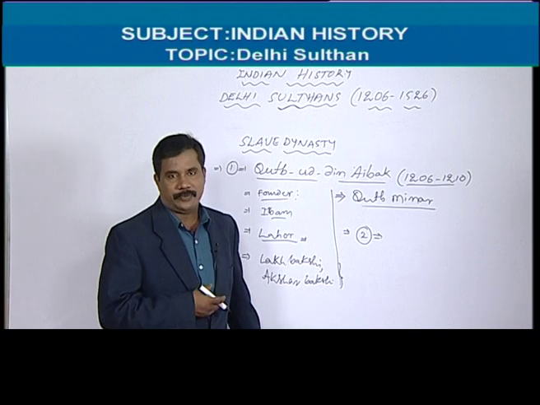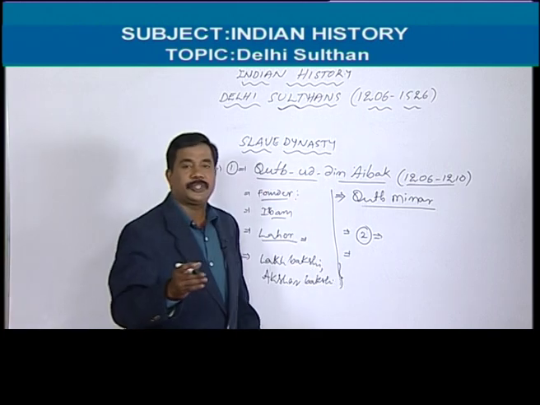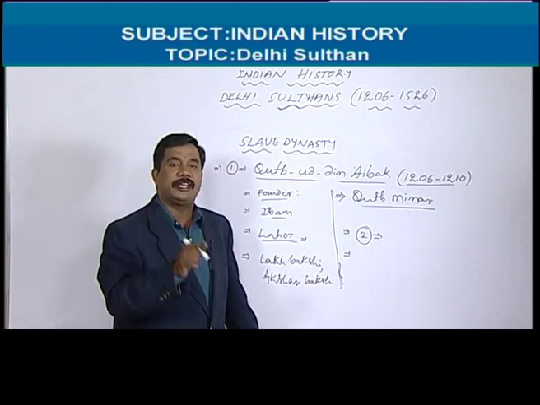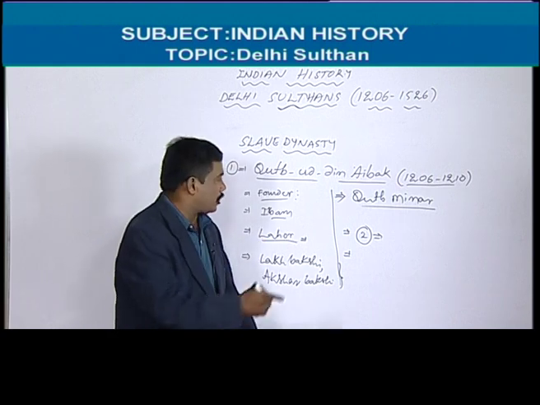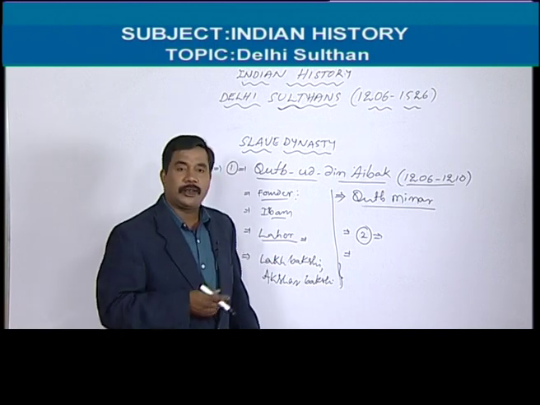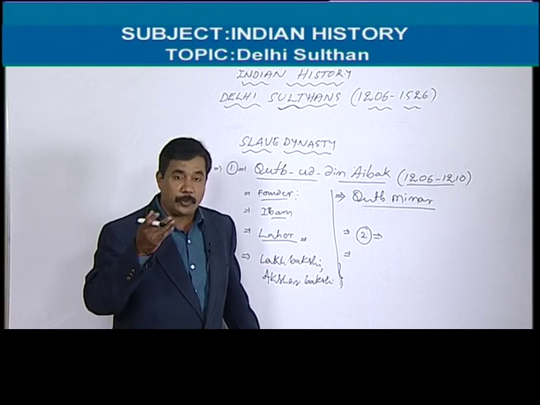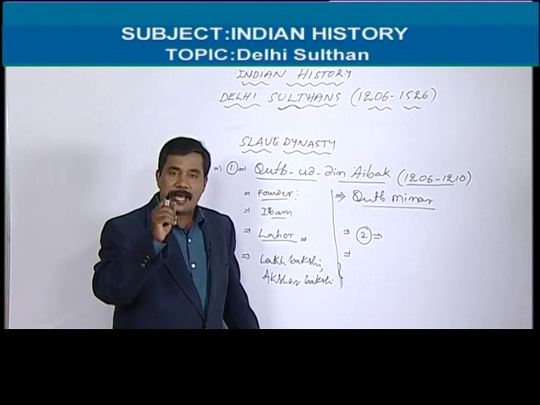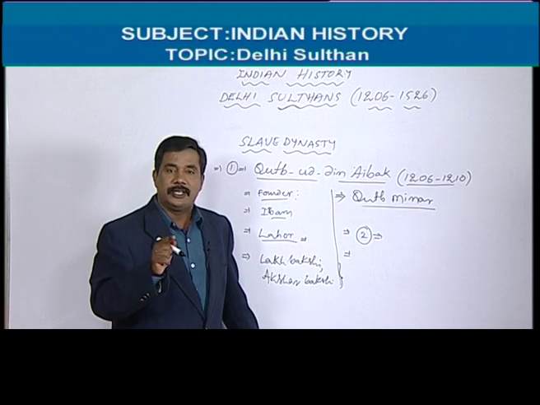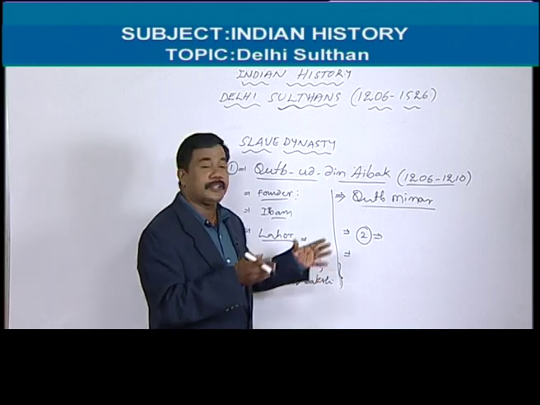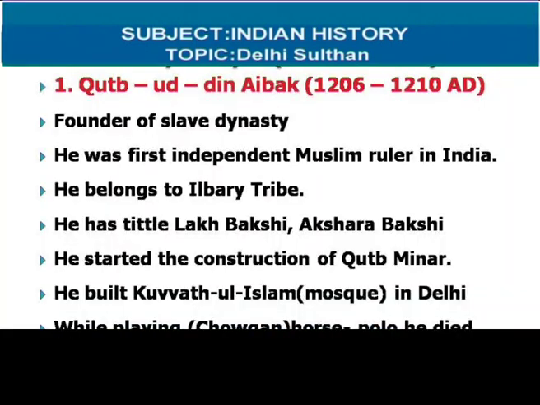What was the reason behind the construction of Qutub Minar? Qutbuddin Aibak established the Islamic dynasty in India. Before him, Mahmud of Ghazni and Muhammad Ghori attacked India and robbed so many places, but they did not establish an Islamic dynasty in India. Here, Qutbuddin Aibak established it. To indicate this success, he started the construction of Qutub Minar. It is in Delhi, in the Mehrauli area.